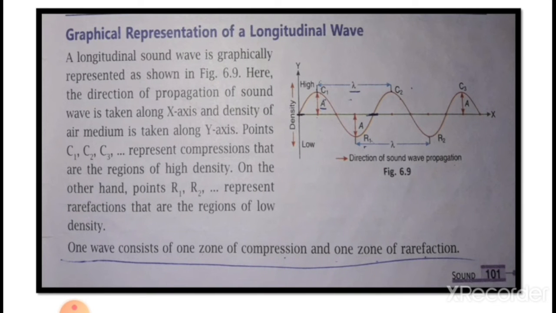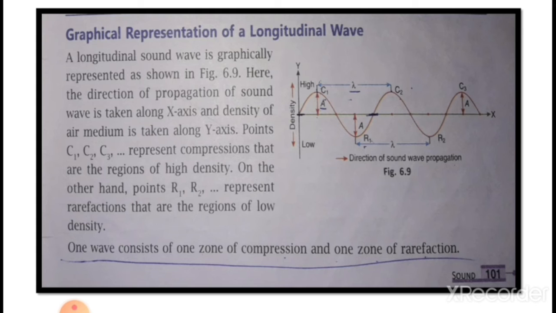Next one is the graphical representation of a longitudinal wave. Figure 6.9 clearly shows the graphical representation of a longitudinal wave. A longitudinal sound wave is graphically represented as shown in figure 6.9. Here the direction of propagation of the sound wave is taken along the x-axis and the density of the air medium is taken along the y-axis. Points C1, C2, C3 represent compressions, that are the regions of high density.